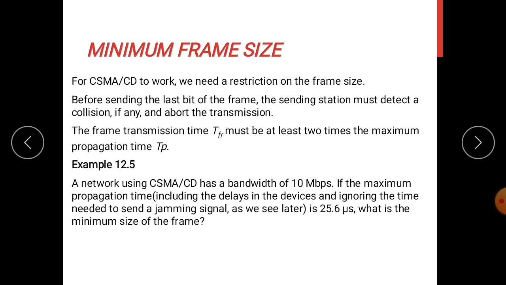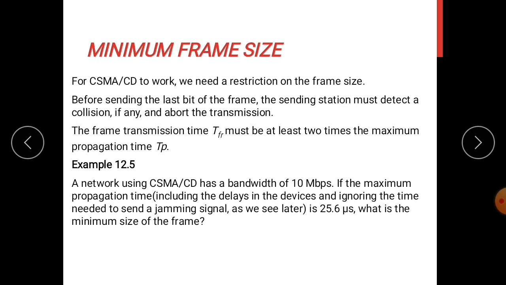First we have to calculate the minimum transmission time. Propagation time is given. We know the relationship between transmission time and propagation time, that is TFR is equal to 2 times TP. So the total transmission time TFR is equal to 2 into 25.6 microseconds, which gives 51.2 microseconds. So in the worst case, this station needs to transmit for a period of 51.2 microseconds to detect the collision.